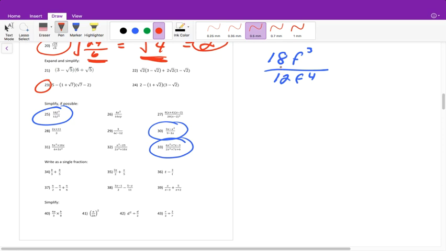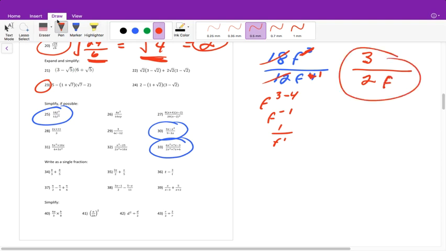So 18 and 12 both are divisible by 6, so that means 6 goes into 18 3 times, and 6 goes into 12 twice. So we can reduce this to 3 over 2. Our rule when we are dividing is we would subtract, which then means I'm left with f to the negative 1, which then means it will become 1 over f to the first power. Or we have 3 here, and we can remove 3 with here and know that we have just 1 f remaining. And that would be your final answer.